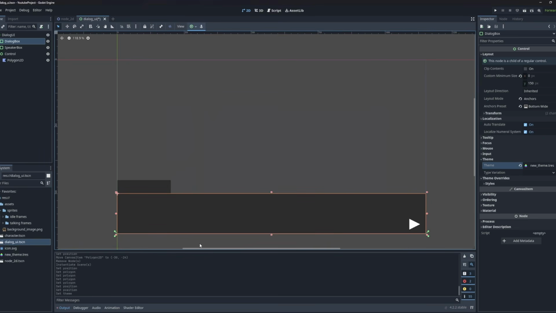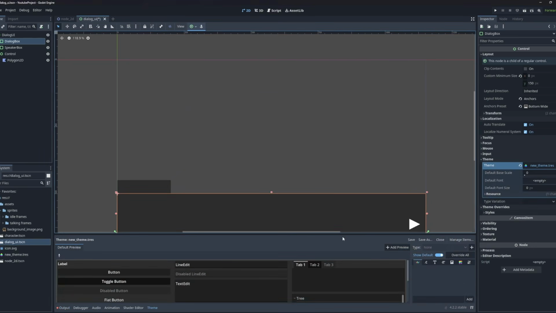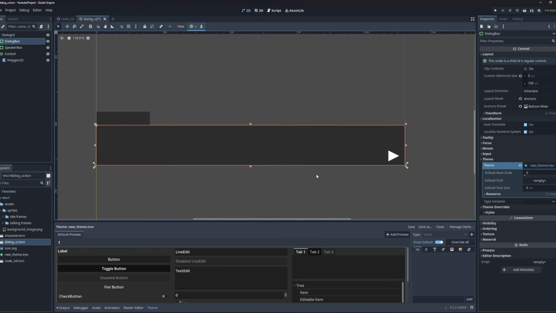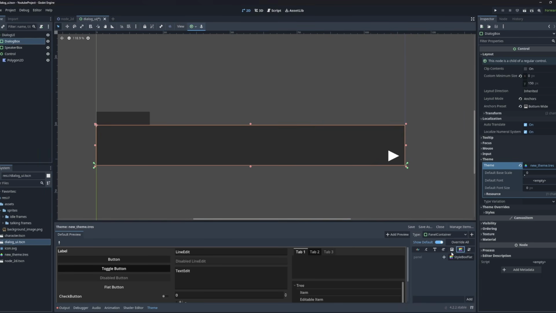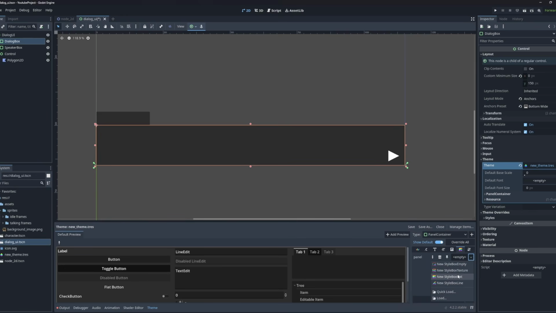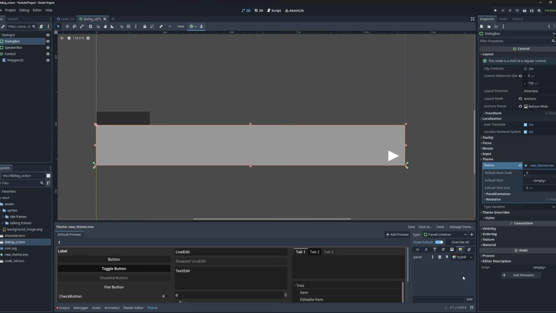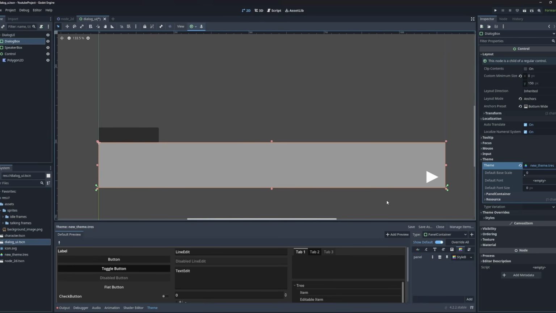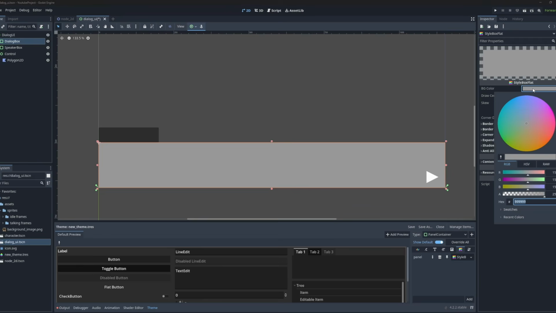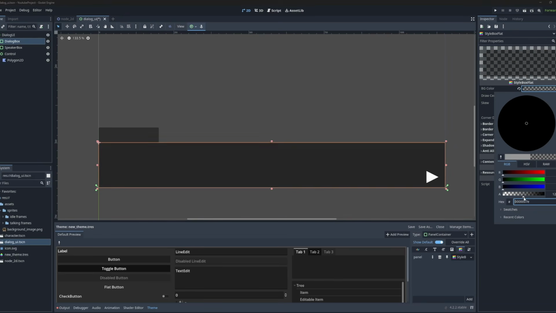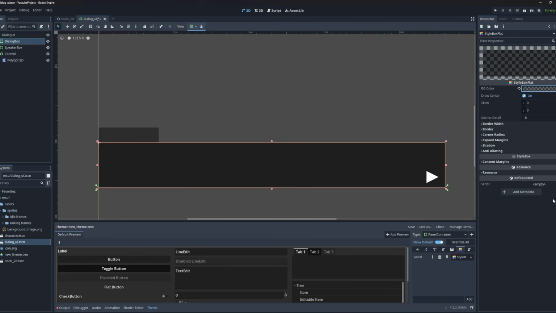That's fine. Now I'm going to click on it, and this is where we're going to change the appearance of our game elements. I'm going to click on the plus, search for panel container, because this is the element that we want to customize. I'm going to go up here, and on the panel, I'm going to click on the plus to override the default appearance. I'm going to click on new style box flat to customize it the way I want. So then I'm going to click on it, and we can freely change its appearance here on the top right. So I'm going to put it back to being black with a high transparency, maybe 150. There we go.